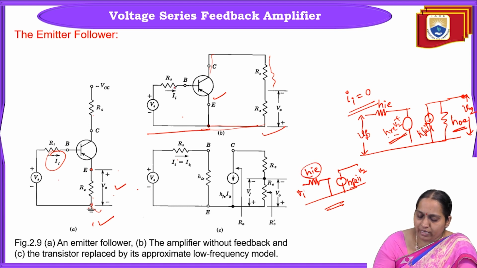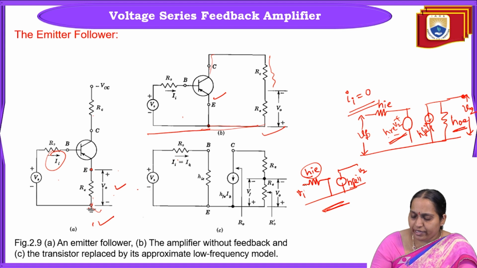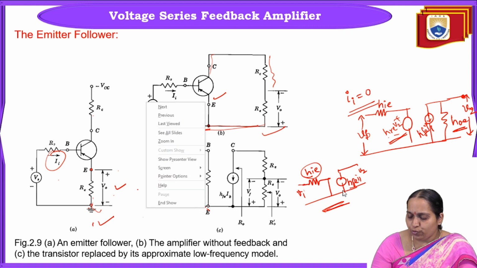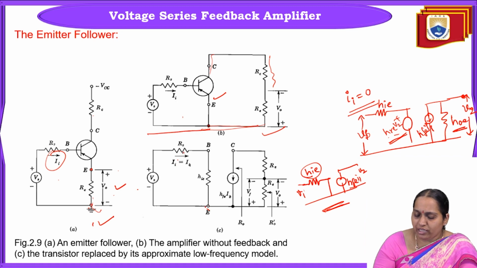So after Rs, we replace this transistor by the approximate H parameter model. After Rs, you connect this HIE, that is, Rs in series with HIE. After this, on the output side, what are we going to do? HFE into I1. Here the input is nothing but the base, so I1 is nothing but IB.